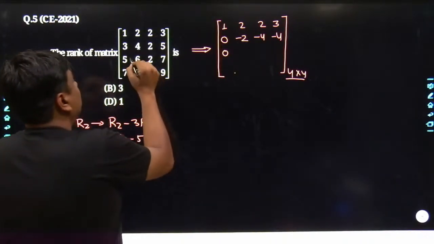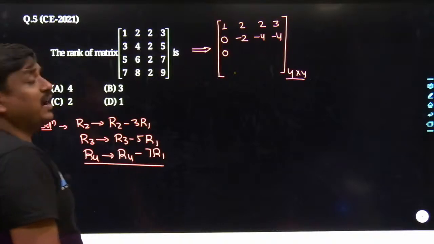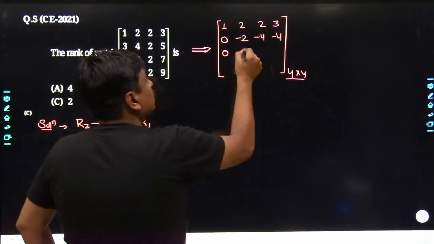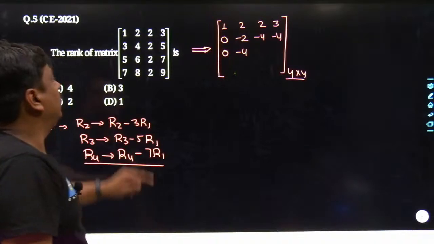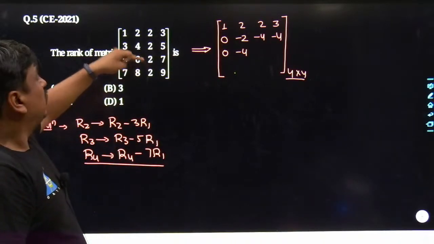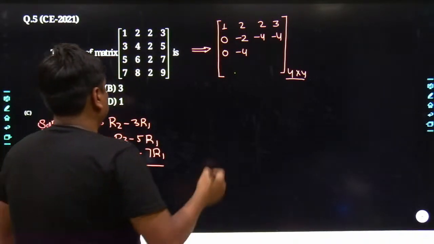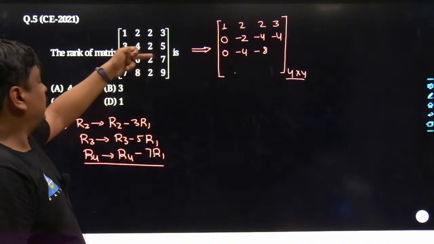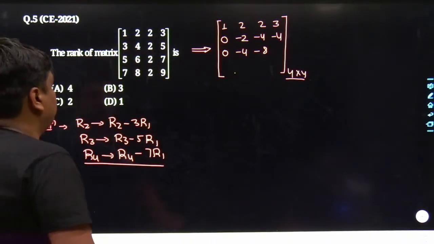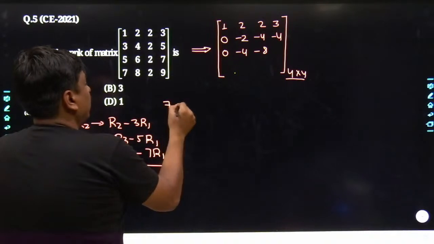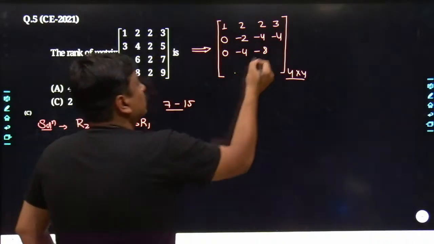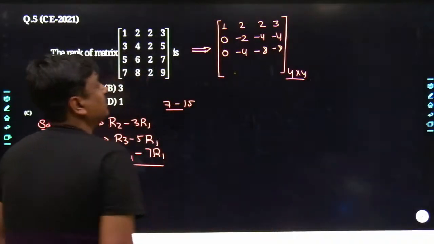Here, the 6 has to get subtracted with 5 times 2, that's 10. 6 minus 10, the result would be minus 4. Similarly, here goes 2 minus 10, here it becomes minus 8. And similarly, here it becomes 7 minus 15, sorry. The result we get is going to be minus 8.